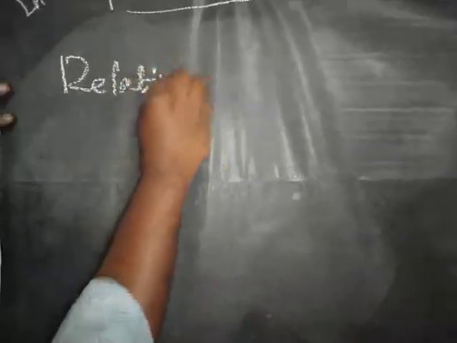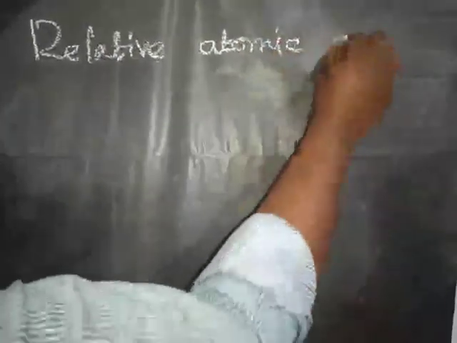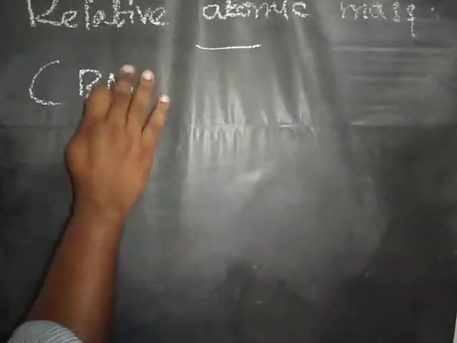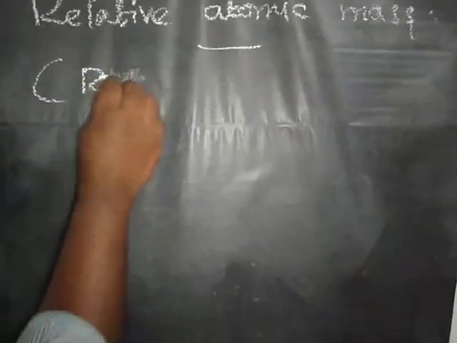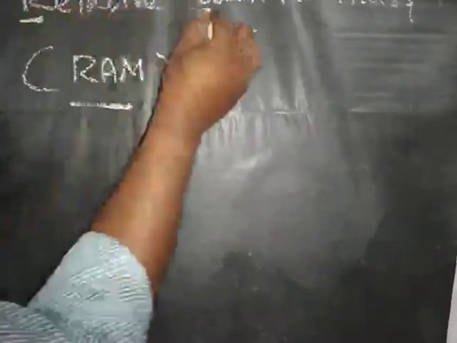So what is meant by relative atomic mass? What is the short form of relative atomic mass? RAM, the first letters, RAM. The relative atomic mass.